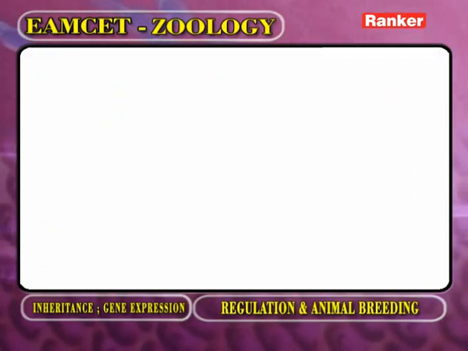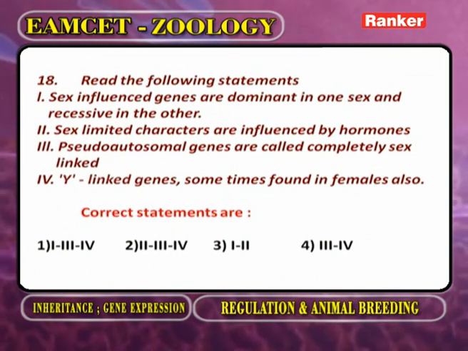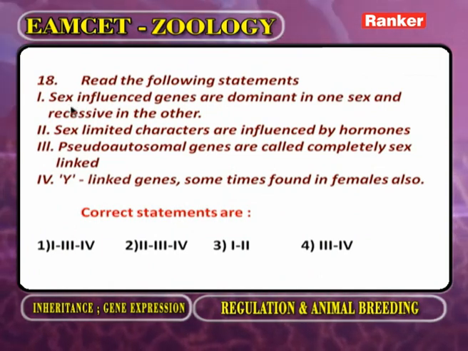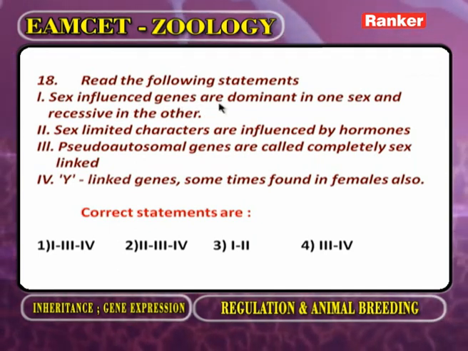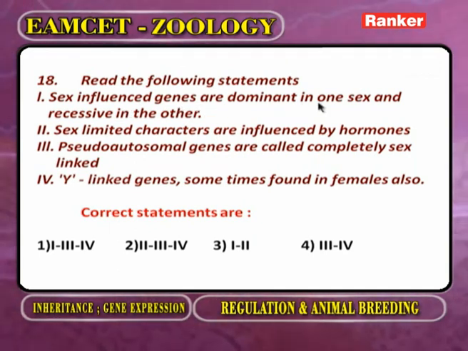The next question. Read the following statements. Sex influenced genes are dominant in one sex and recessive in the other.